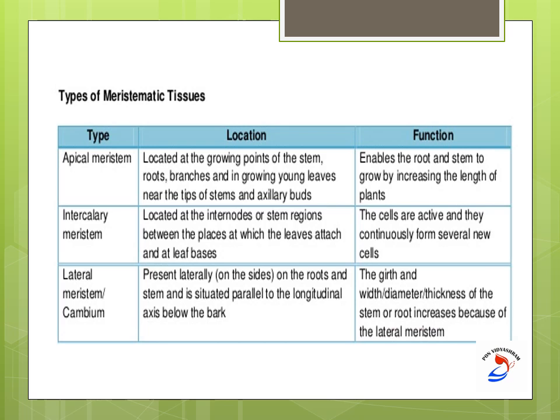So the xylem and the phloem, you can see them here. The lateral meristems are present in the sides of the stem, and they are situated parallel to the longitudinal axis. The function of the lateral meristem is mainly on the girth, that is the diameter or the thickness of the stem.